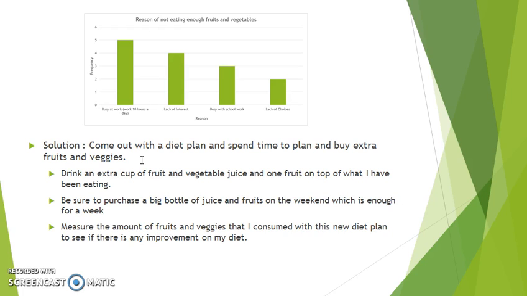I also have to be sure to purchase a big bottle of juice and fruits on the weekend before the week starts, so that I have enough fruits and veggies to cover the week. I will also continue measuring the amount of fruits and veggies that I eat with this new diet plan to see if there's any improvement on my diet.